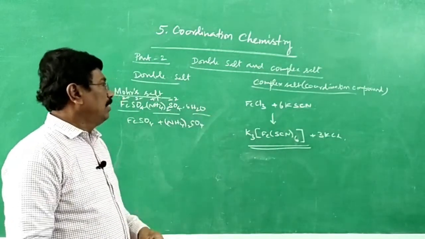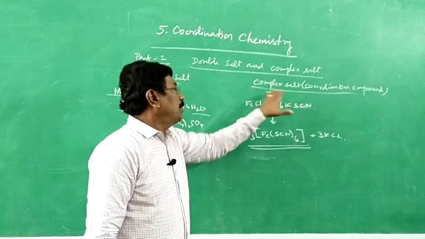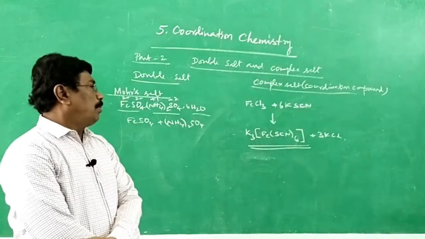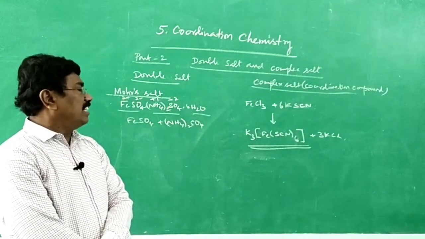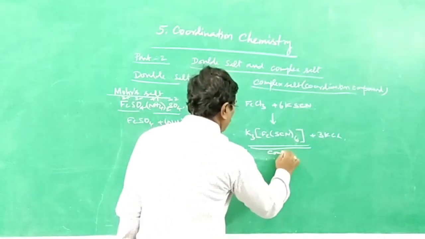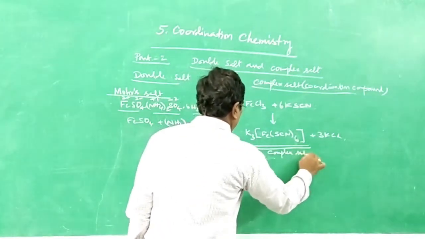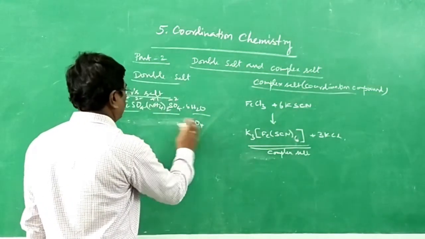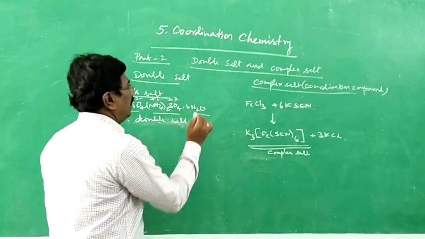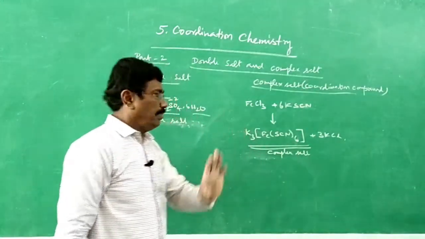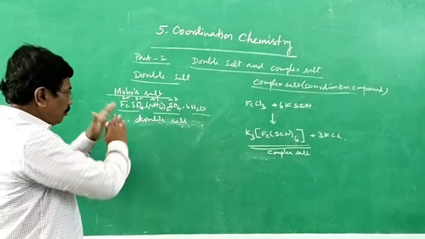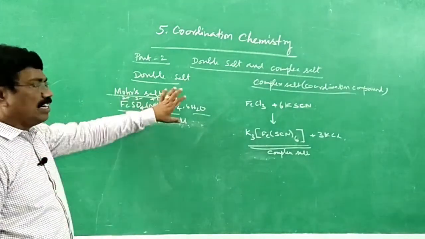Just when these two are mixed in stoichiometric, simple proportion, and allowed to evaporate, we will be getting potassium ferrithiocyanate. It is said to be a complex salt. And Mohr salt is a double salt. Complex salt is otherwise called a coordination compound. All right.